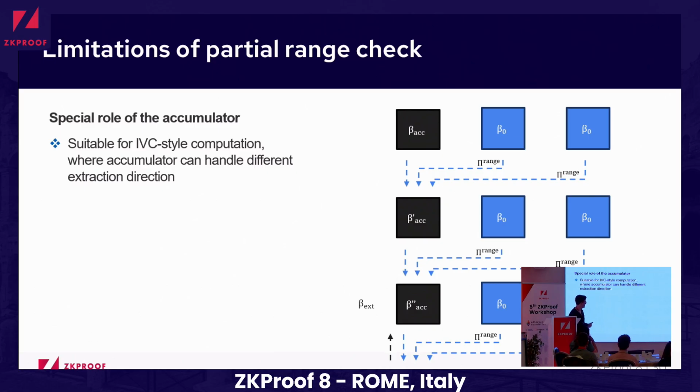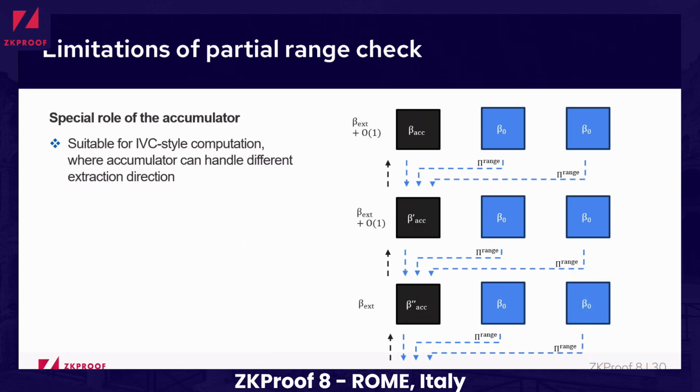And now in the extraction, we can have this argument. However, what if we don't have this case? What if, for example, we have some computation which requires branching and merging, with branches of computation which have to be joined together? Then it may happen that we have, for example, 2 accumulators, if you think about the proof-carrying data context.